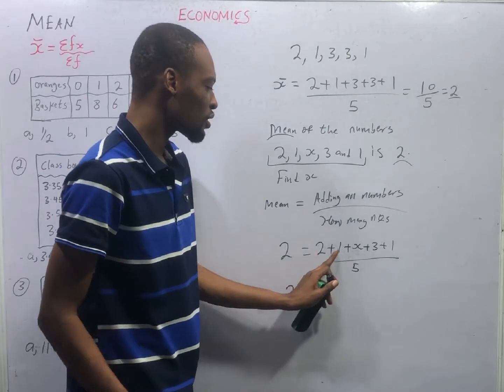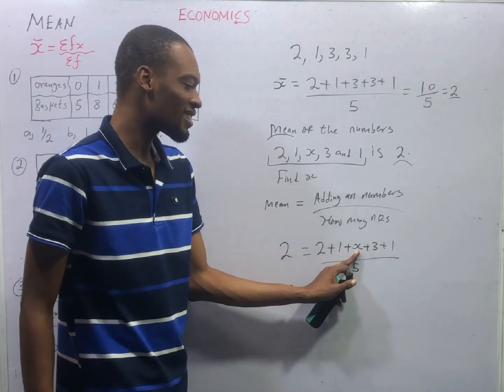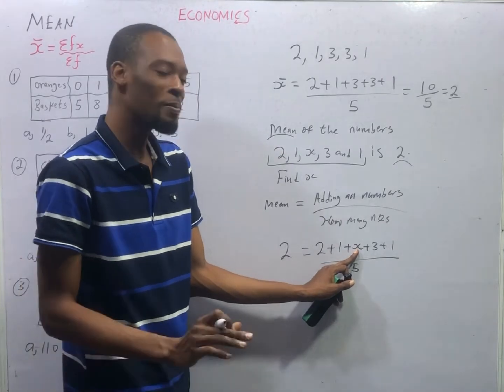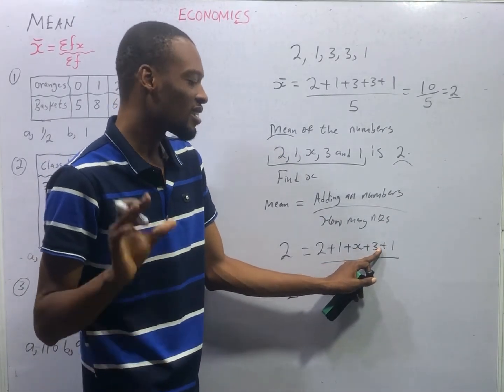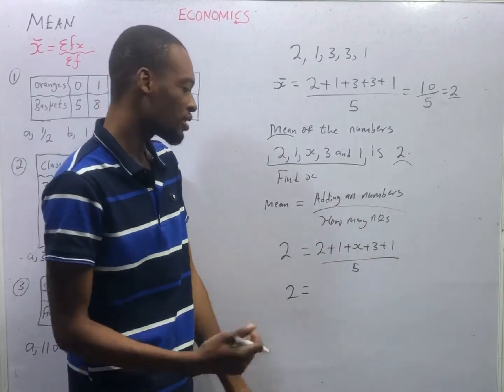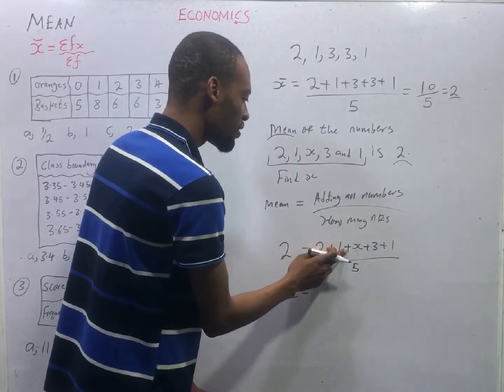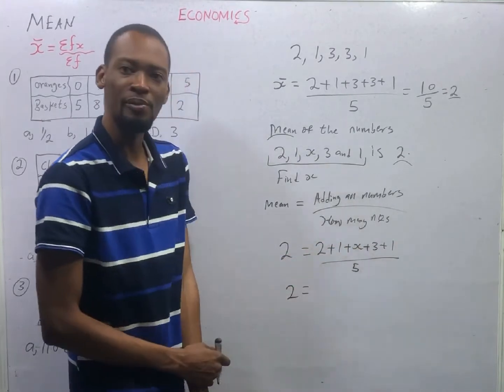So 2 plus 1 is 3, plus s, no, 3 plus s. 3 plus s plus 3, that is 6 plus s. 6 plus s plus 1, that is 7 plus s.